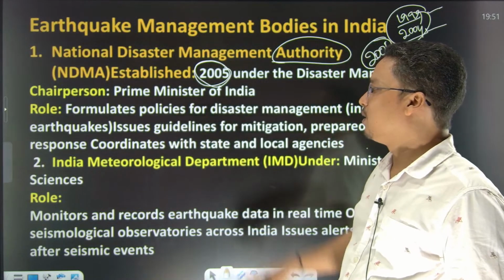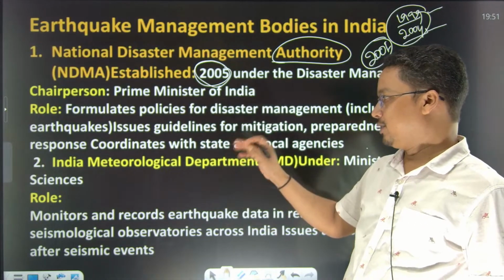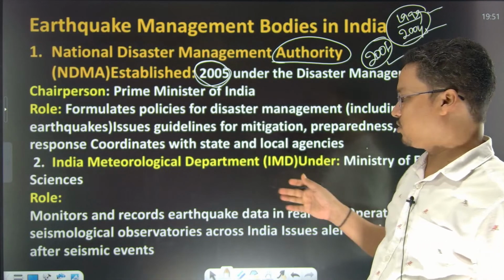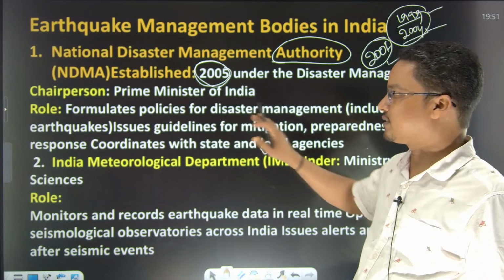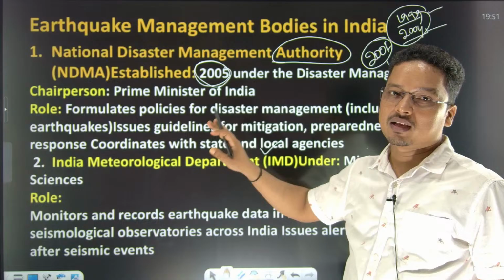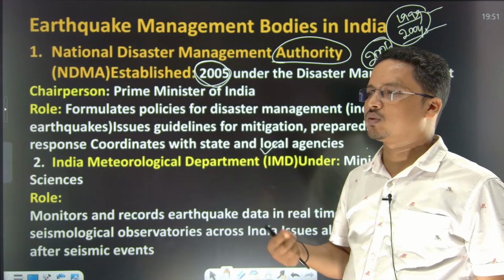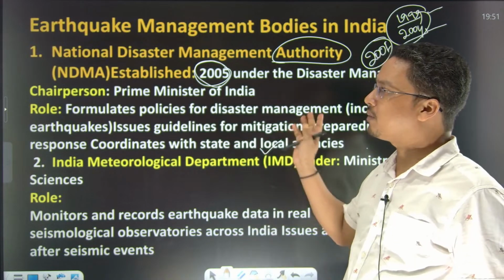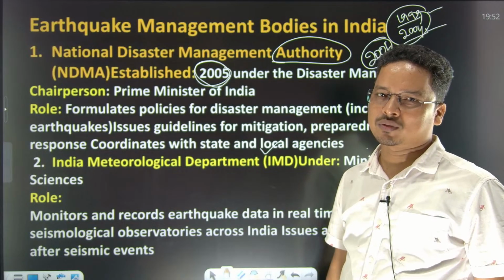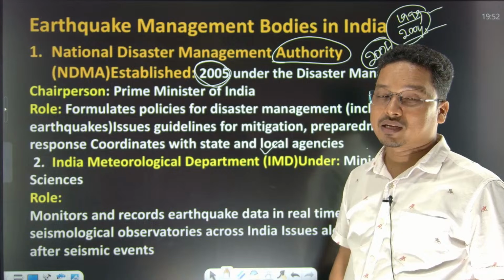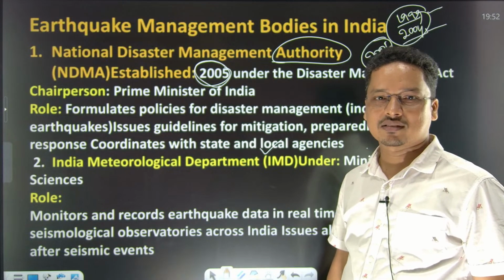What is its role? Policy formulation for disaster management, including earthquakes; issues guidelines for mitigation, preparedness, and response; coordination with the states and local agencies. These things are very important. Civil service exams will test you on management, because at the end of the day you are going to manage things, right?